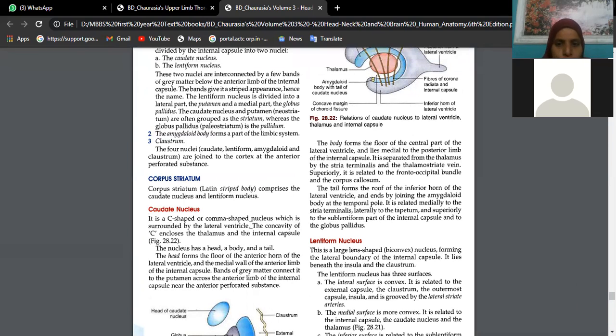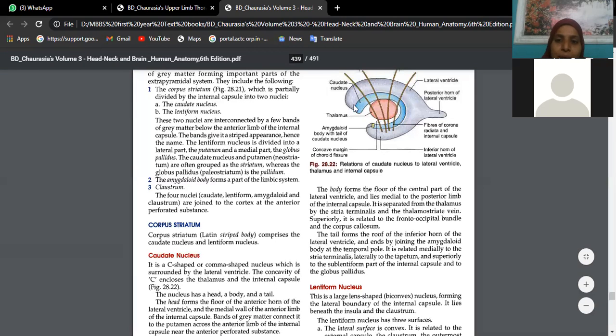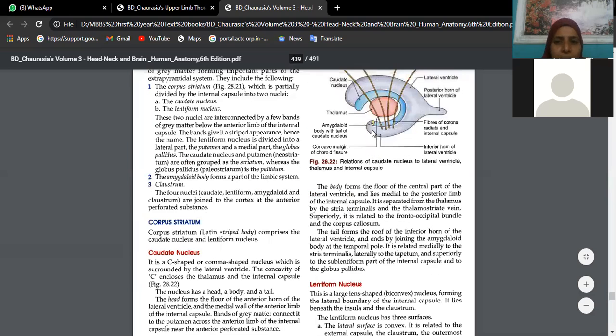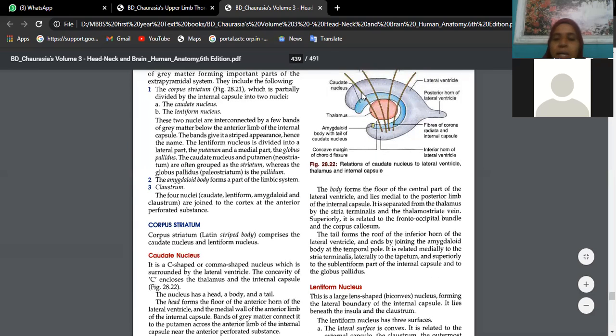Okay, beta. So caudate nucleus you can describe by looking at this dark blue color. See how it is related to the lateral ventricle: the head is related to the anterior horn of the lateral ventricle, the body is related to the posterior horn, and the tail is related to the inferior horn. Just look at this picture and write about this caudate nucleus.